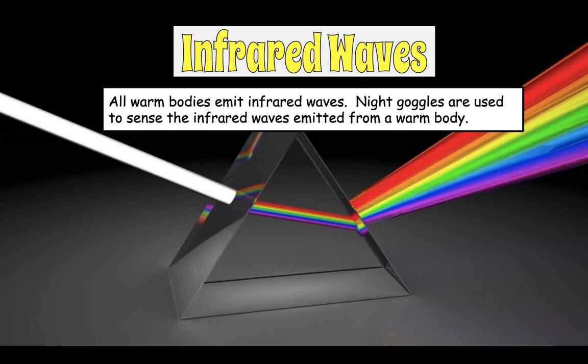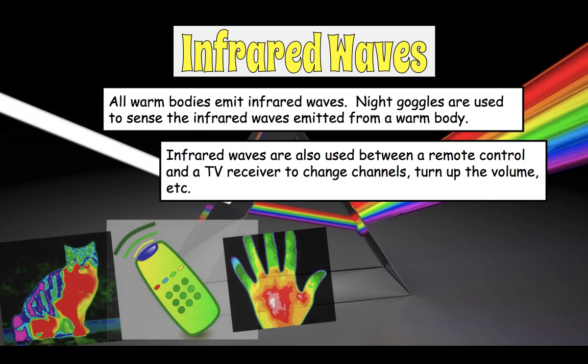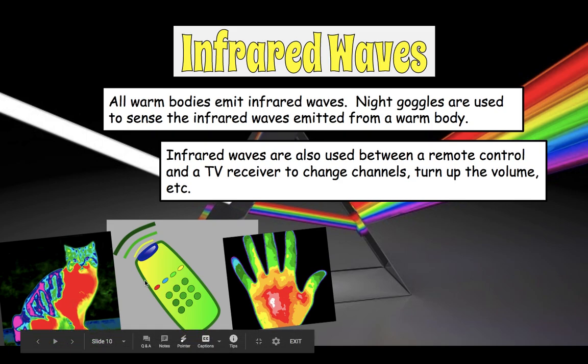The last one we're going to talk about today are infrared waves. All warm bodies emit infrared waves. All of them. I've heard this term a lot when I'm watching HGTV and they're doing some kind of house inspection and they use their infrared gun to look in the walls to see what's crawling in the walls or something like that. And they can see because of the infrared waves that are being emitted from whatever organism is behind the walls. Night goggles are used to sense the infrared waves that are emitted from a warm body, and you can see like from this cat here, this is what you would see.